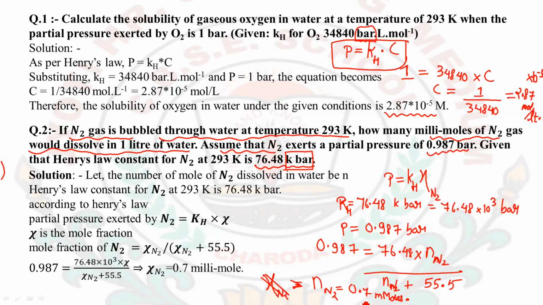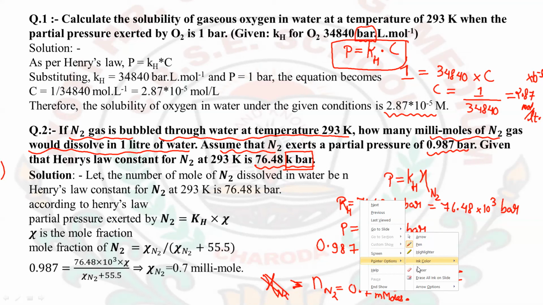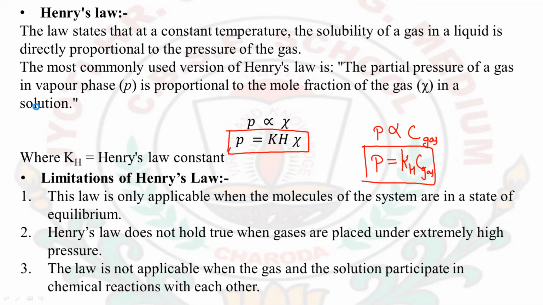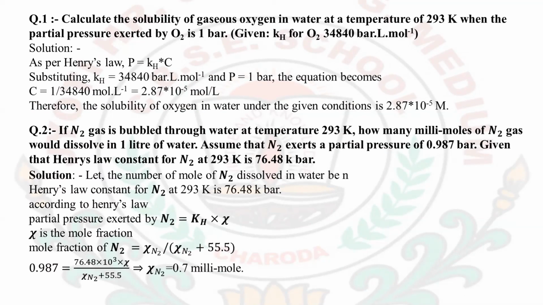So this is your answer. This type of question is going to be asked from the Henry's law topic.